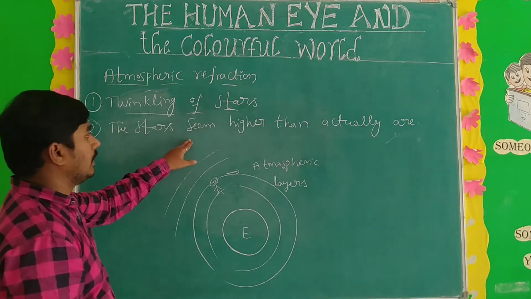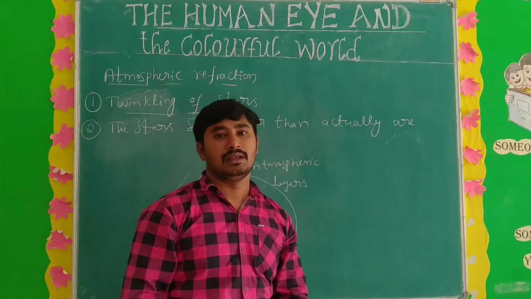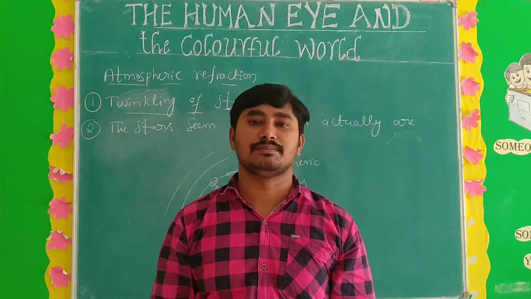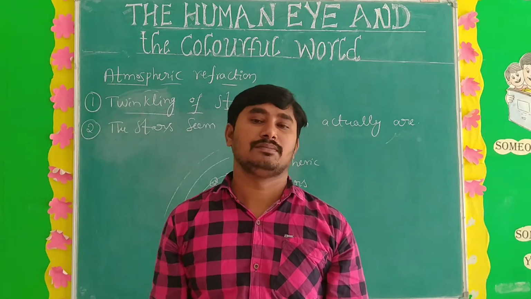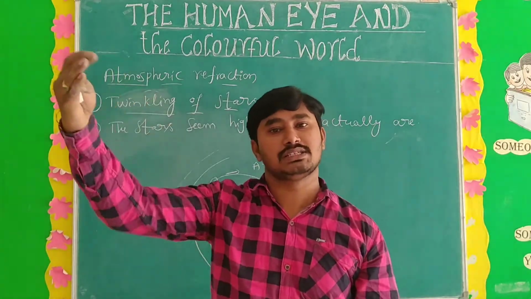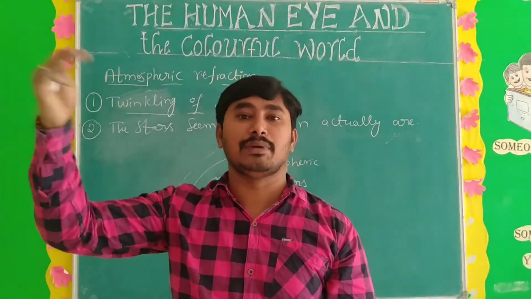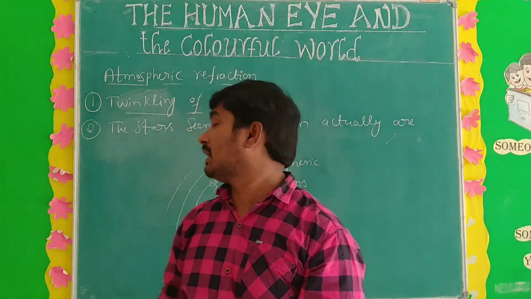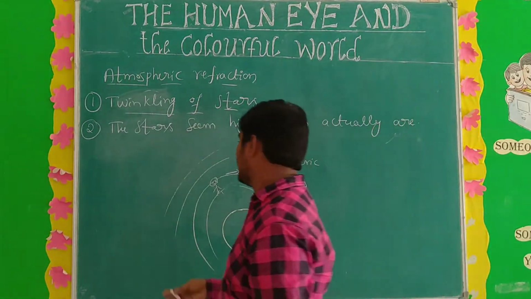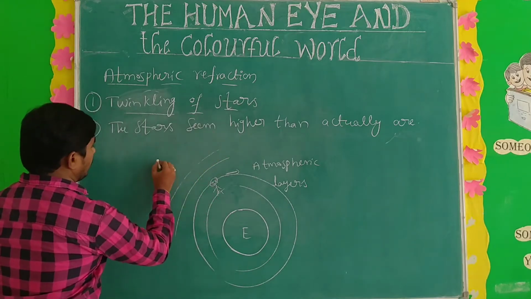The stars seem higher than they actually are. We are saying that this is not the correct position of the stars. That is the object. Due to atmospheric refraction, the star's position changes, and now we are seeing the image of the star. So what is the main cause of the stars seeming higher than they actually are? Once you see here, this is the actual star.